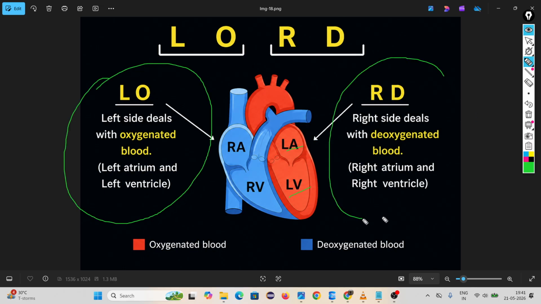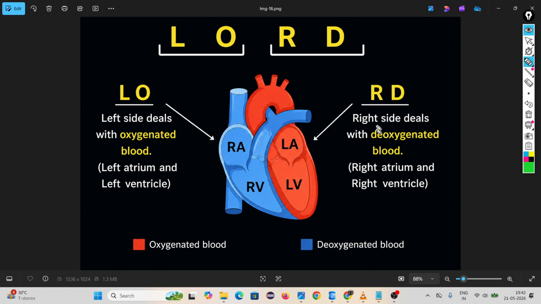Oxygenated blood always comes to the left atrium, then the left ventricle. From the left ventricle, through arteries, it goes out to our body. Deoxygenated blood always comes to the right atrium; the right side deals with deoxygenated blood.